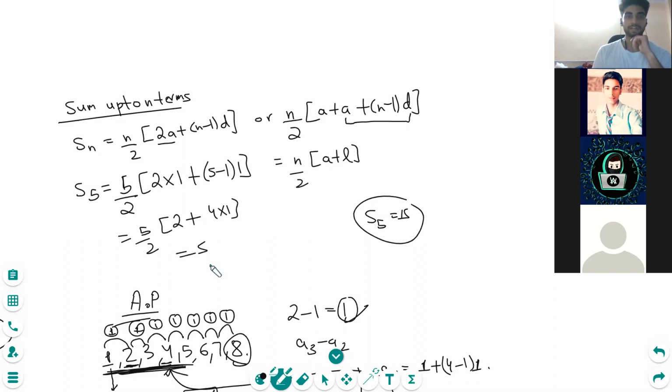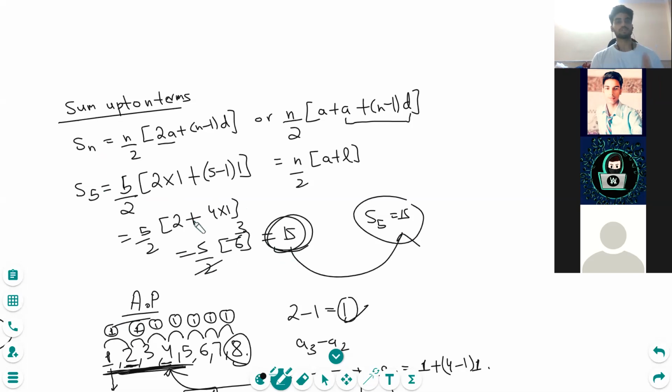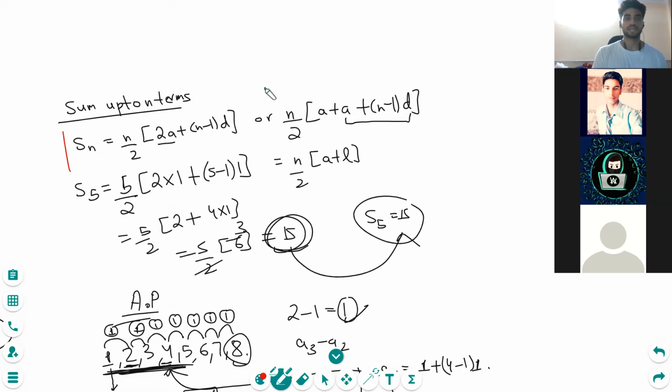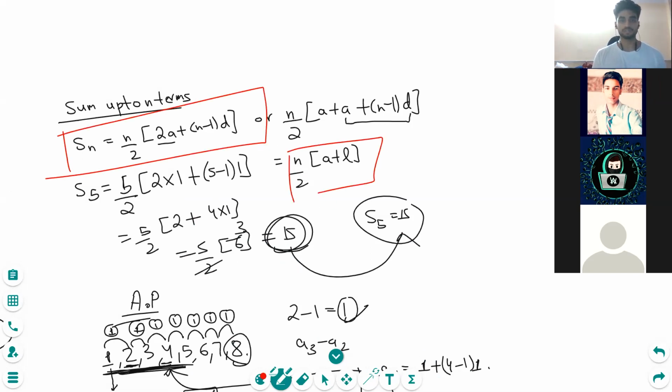So this will be 5 by 2, 2 plus 4 is 6. This will cancel out with 3. So we are left with 15, which is absolutely correct, right? So it also works. So the sum formula is absolutely correct. That is n by 2, 2a plus n minus 1 d. Another formula is this. Let's see whether this formula works or not.